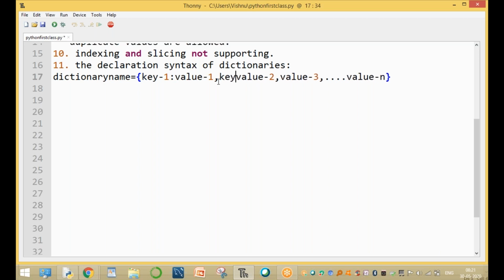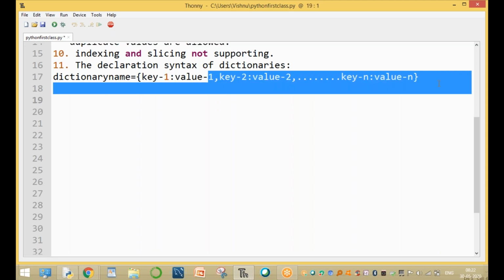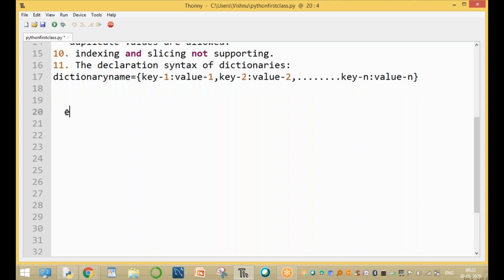Now here the key colon value. Second key colon value 2, and it's separated by comma. And third key 3 colon value 3, and so on, up to key n and value n. A collection of key and value pairs is called a dictionary. The declaration syntax is key and value, key and value. That is the syntax. Now we will go for the first example.